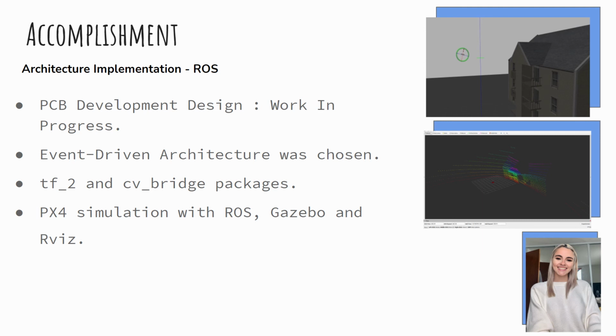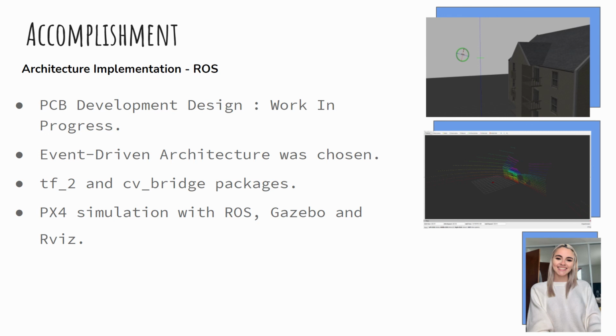Further progress was made by the findings of the TF2 and CV Bridge packages. These packages focus on letting the user keep track of multiple coordinate frames over time and converting between ROS image messages and OpenCV images, respectively.